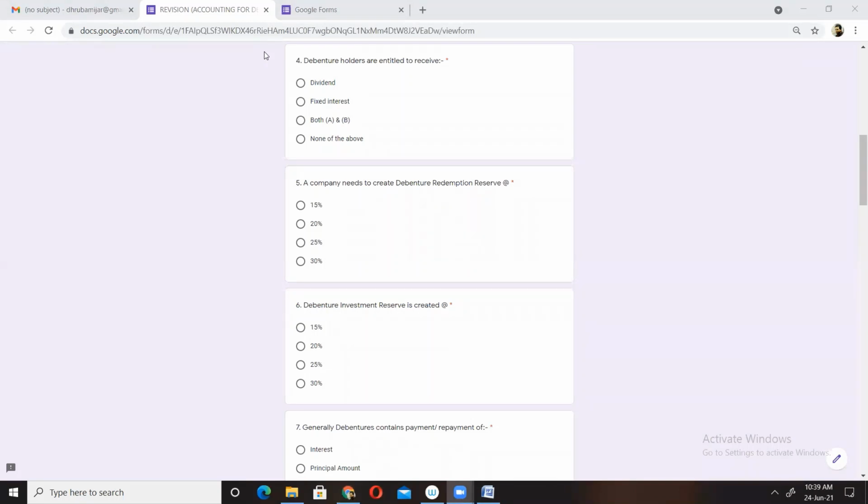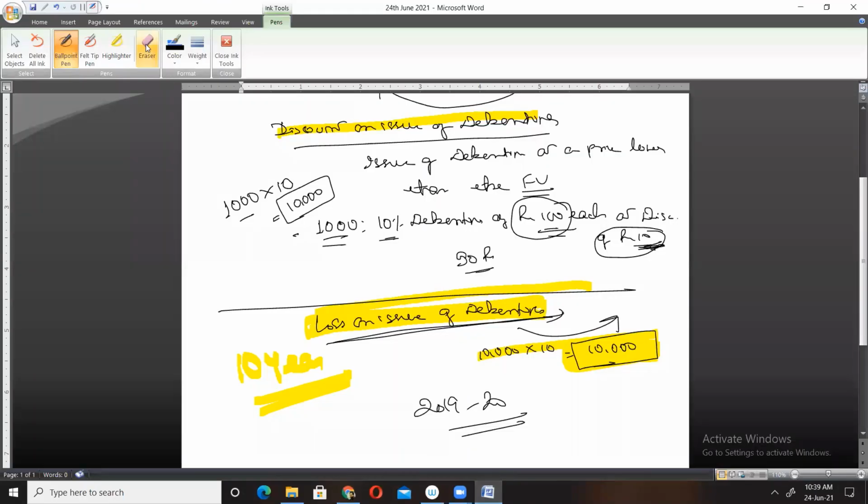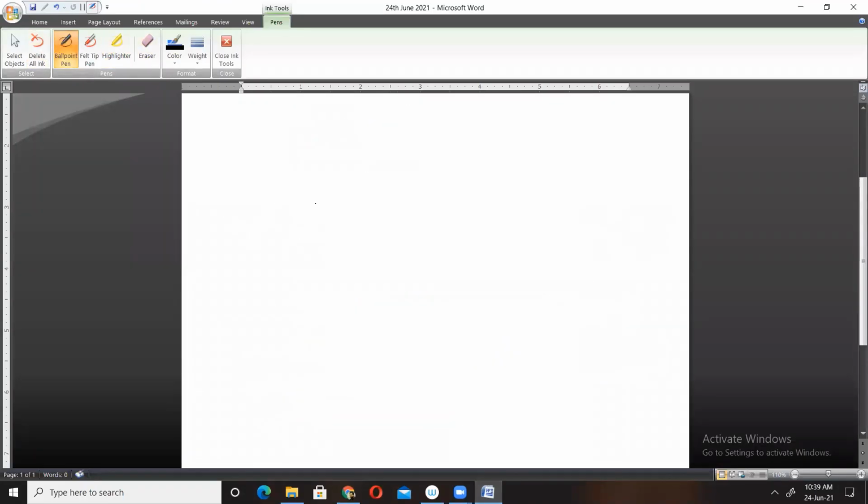Okay, I got 2 answers. Both Rico and Anna say that it will be B. B means fixed interest. Yes, correct. See, debenture holders, I repeat, debenture holders, they receive what? They receive interest. And shareholders, they receive dividend.